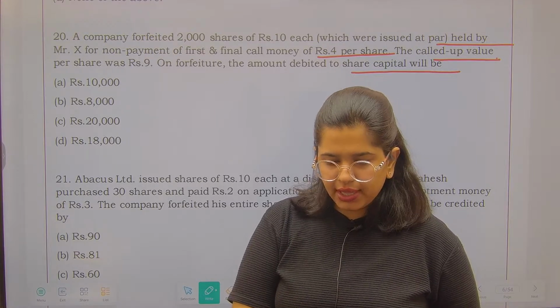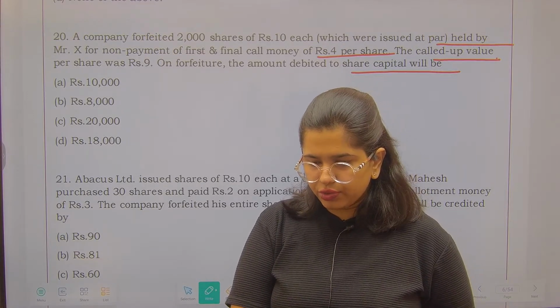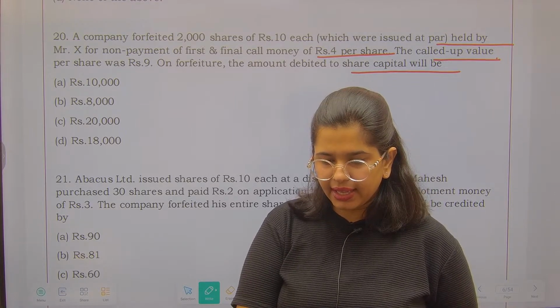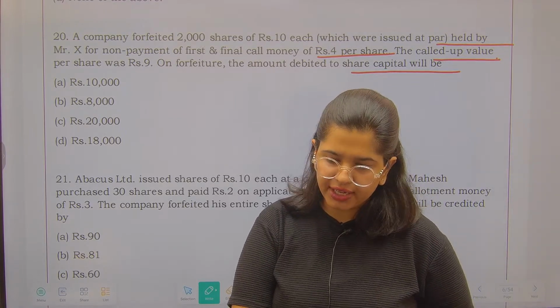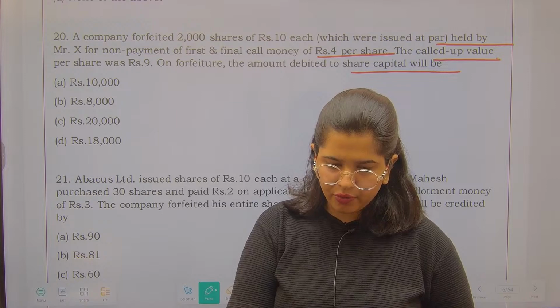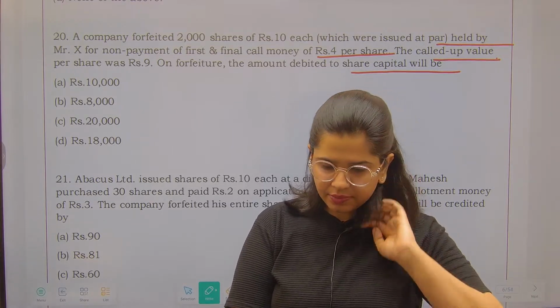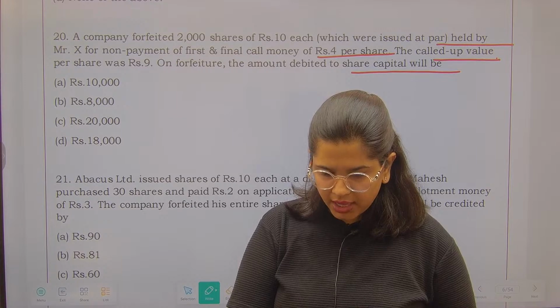Very simple question. They haven't even asked you what you need to debit or credit to the capital reserve or something like that. They have just asked that if you have forfeited, तब आपको क्या करना पड़ेगा. What is the amount that you have to debit to the share capital? Answer please.